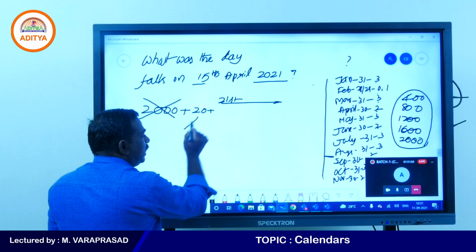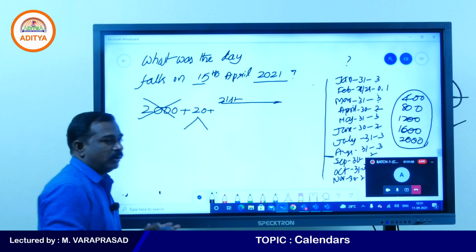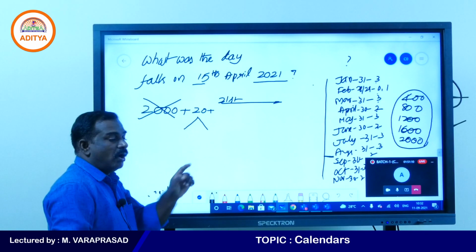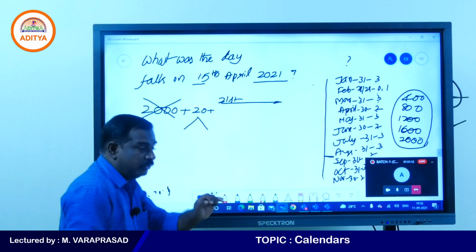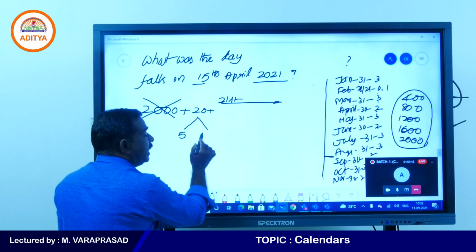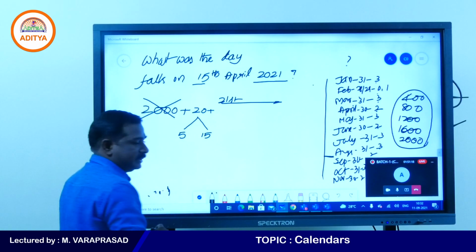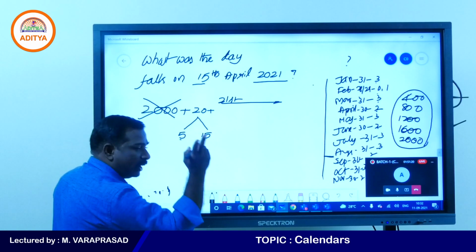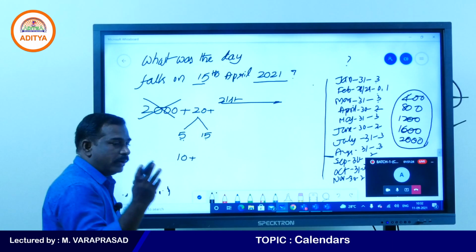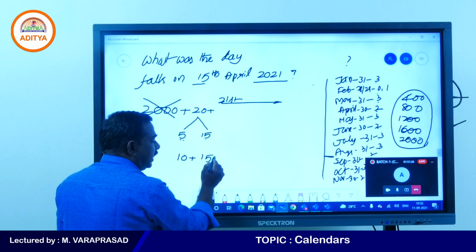In this 20, how many leap years? How many non-leap years? For every 4 years we will get a leap year. In this 20, how many 4s are there? You need to find 20 by 4. 5 leap years, remaining 15 non-leap years. Every leap year will have 2 odd days, 5 2s are 10. Every non-leap year will have 1 odd day, 15 1s are 15.